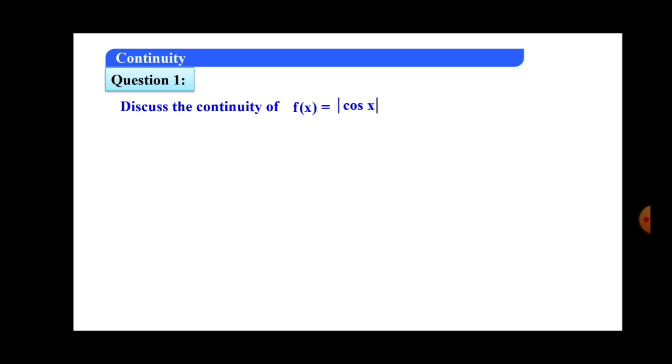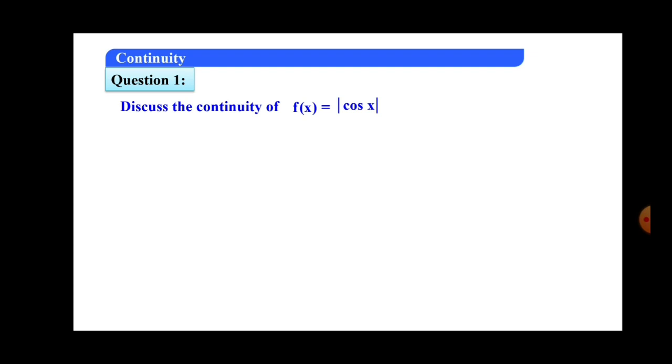One more important point, students: whenever a composite function is given, you have to identify which is the standard function and which is the composited function. Now in this example, mod cos x is a composite function. In this we have two functions, one is the modulus function and another is the cos x function.